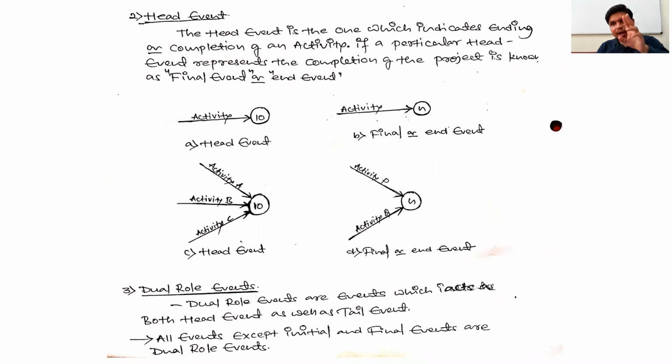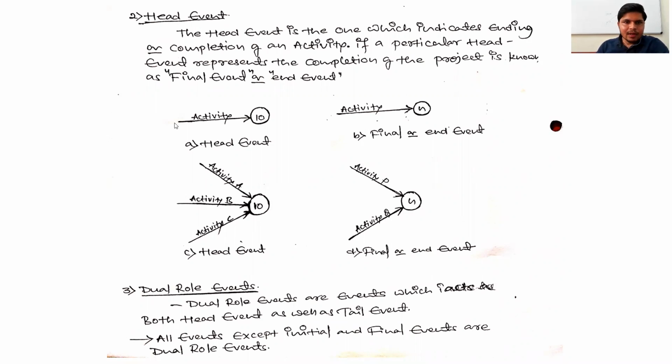It means every network diagram is made with one initial event and one final event. Initial event indicates beginning of the project and final event indicates completion of the project. Keep it in mind. The last event in the network diagram is always a final event, and the first event in the network diagram is always an initial event.